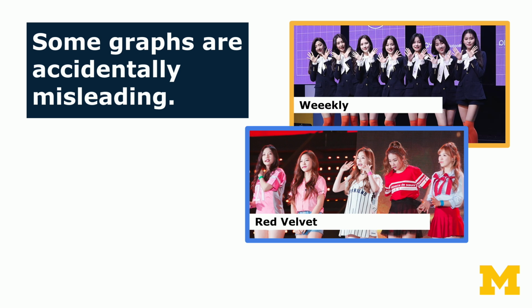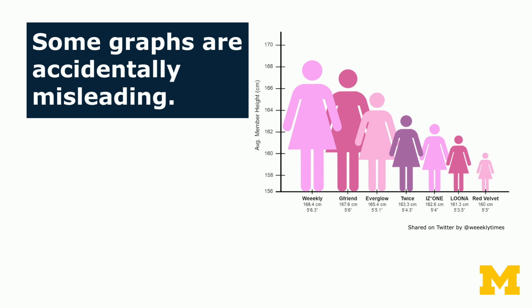First, to set the stage, we have two K-pop bands, Weekly and Red Velvet, and a fan on the internet decided to make a graph of the average height of different members of various K-pop bands. So Weekly, it looks like, has an average height. They're the tallest on average. I guess they took the heights of all the individual members, they averaged them, and that came out to about 5'6". And Red Velvet is an average of about 5'3". So that's a fairly small difference.